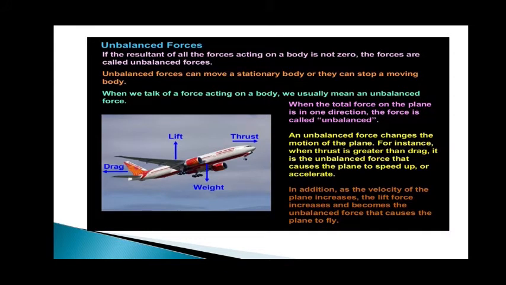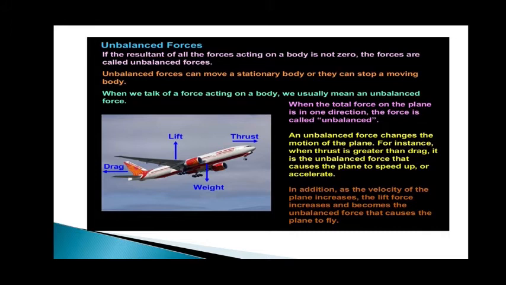Unbalanced force. If the resultant of all forces acting on a body is not zero, the forces are called unbalanced forces. Unbalanced forces can move a stationary object or they can stop a moving object. When we talk of force acting on a body, we usually mean an unbalanced force. When the total force on the plane is in one direction, the force is called unbalanced. The unbalanced force changes the motion of the plane.